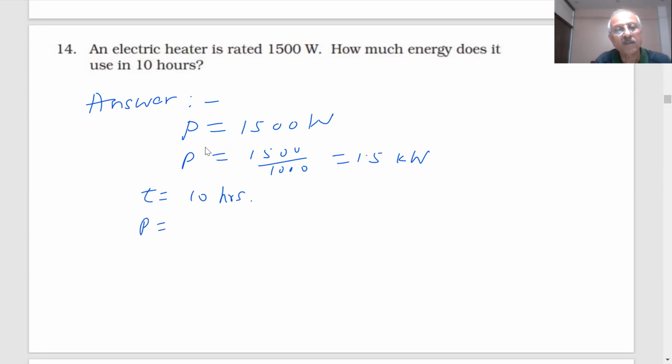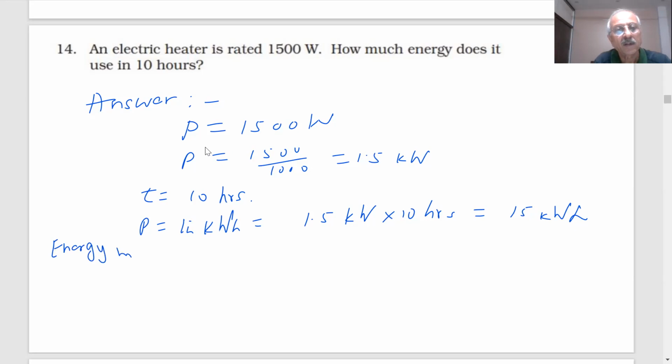Then for the electric heater, if you want energy in kilowatt hour, how much will that be? 1.5 into 10 hours. How much is that? 15 kilowatt hour.